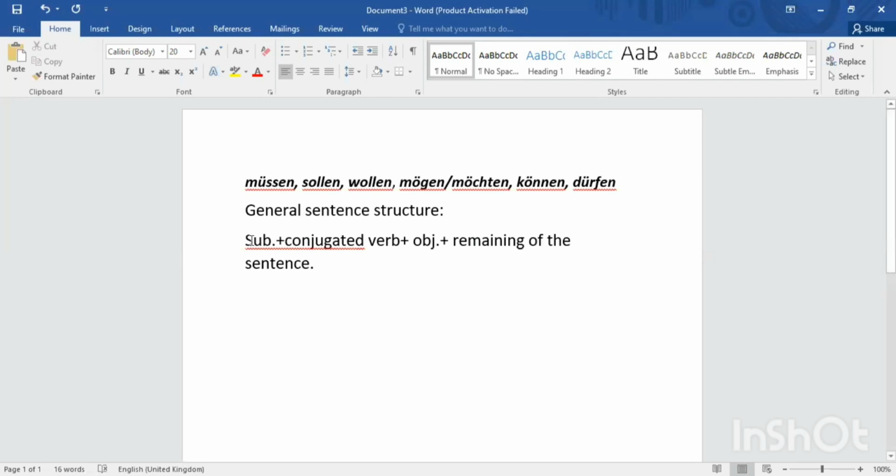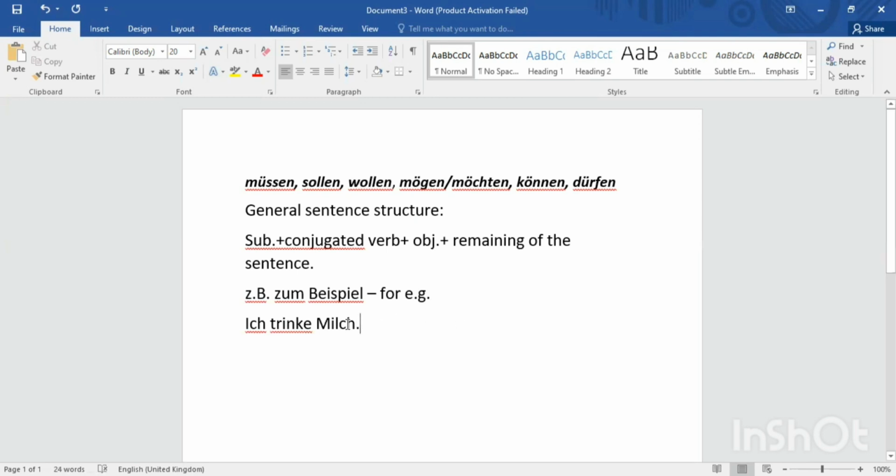Okay, then for instance, z.B., this is an abbreviation basically, which means zum Beispiel. Let me write the full form of this. So zum Beispiel basically means for example. Z dot B dot, that means zum Beispiel. For example, ich trinke Milch.